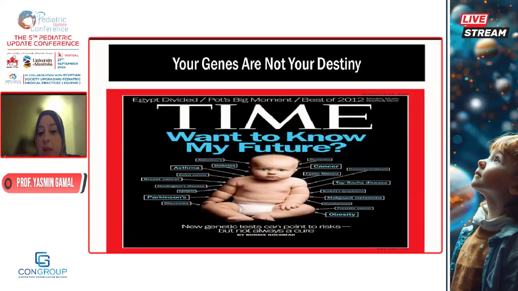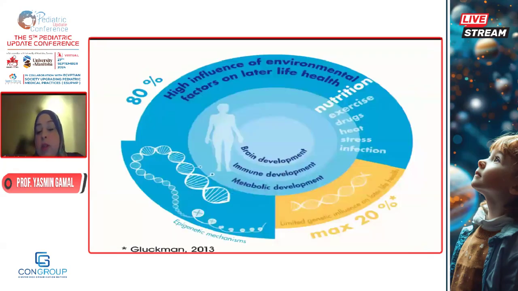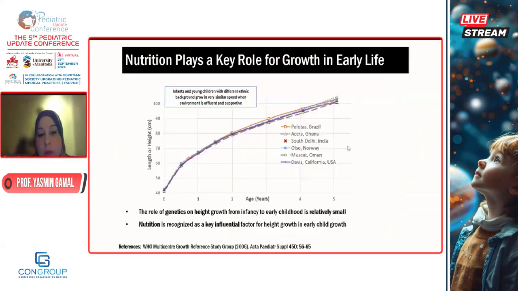This is a debatable question that a lot of research has a lot of impact in it. And this is Gluckman 2013, stating that we have limited genetic influence on the growth of children, maximum around 20%, and 80% is actually driven by the environmental factors. The major environmental factor is the nutrition. Of course, the exercise, the infection, the heat, the stress, and the social environment of the child. So if 80% of the growth of the child, the brain development, the immune development, and the metabolic development actually is driven by the environment.